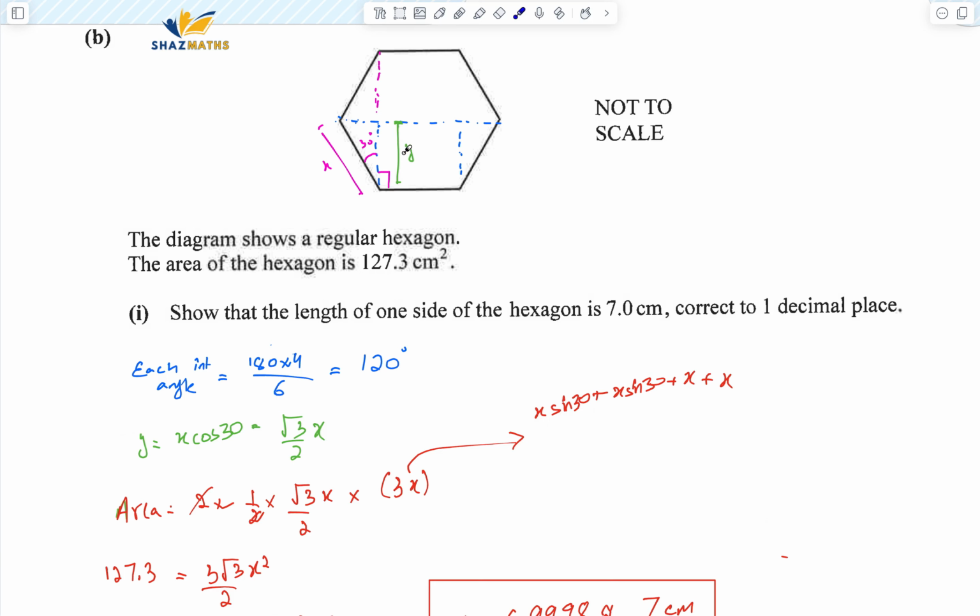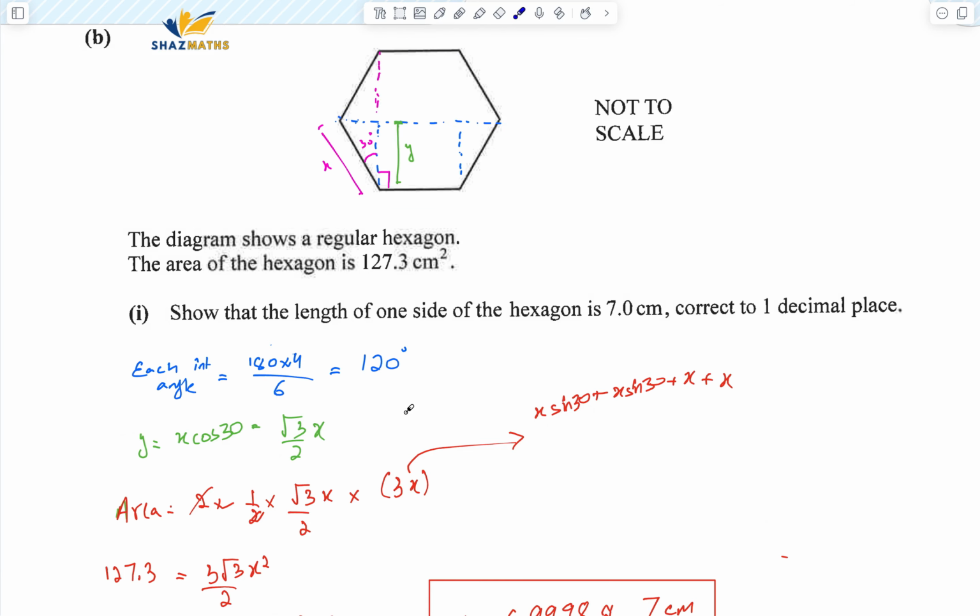So 1 by 2 times height, that is root 3 x by 2, what we just found, times the sum of parallel sides. If this is x, this is x, right? So this parallel side, how much would it be? If I divide it up, you can see it's going to be this plus x.